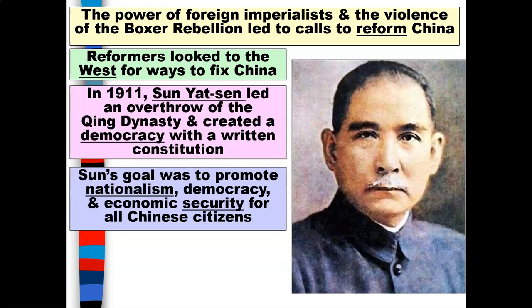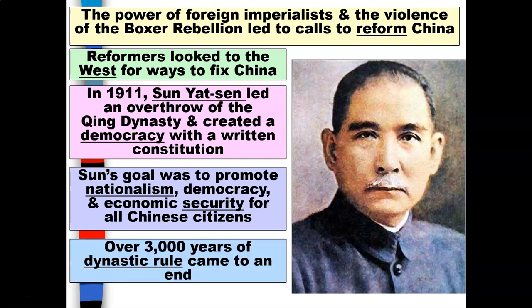In 1911, Sun Yat-sen led an overthrow of the Qing Dynasty and created a democracy with a written constitution. Sun's goal was to promote nationalism, democracy, and economic security for all Chinese citizens. Over 3,000 years of dynasty rule basically came to an end.